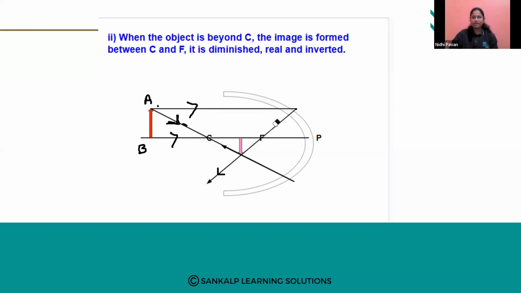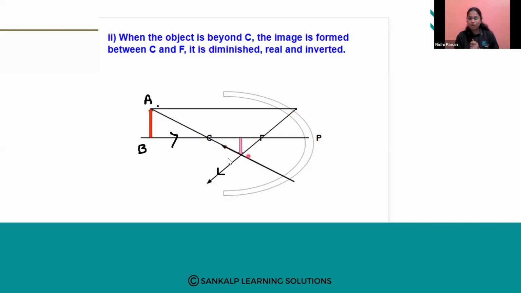So see here, understand, don't get confused. Both of these rays are incident rays from the object. One incident ray is parallel to the principal axis. That is why the reflected ray is passing through the principal focus. In the same way, one incident ray is passing through the center of curvature. Just recall what I just told you: when an incident ray passes through the center of curvature, the reflected ray will be along the same path, but in the opposite direction.